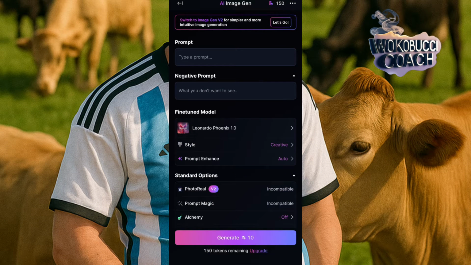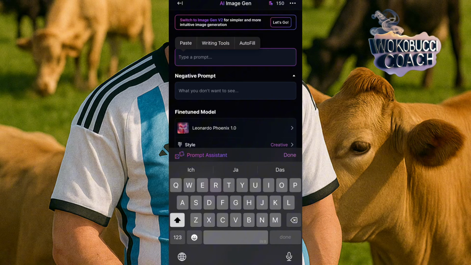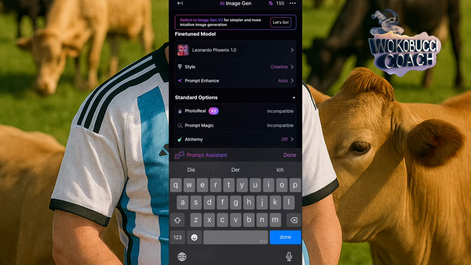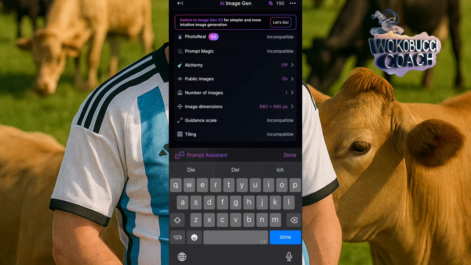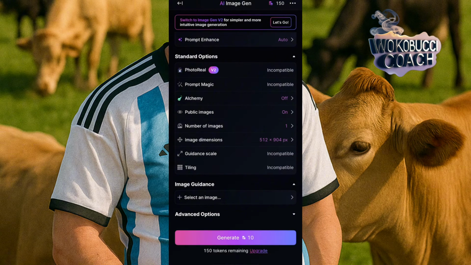Now here you'll see where it says type prompt. You click on type prompt and you paste the prompt you just copied from ChatGPT. So that's the prompt I pasted there. I'll scroll down. I'll look for style. I leave it on creative. Then I'll come down here to image. I'll look for the YouTube, the TikTok or Instagram image, okay? You can use the YouTube one, which is 16:9, but I like to use the YouTube Shorts one, which is 9:16, because the images go viral this way. When I'm done putting this in, I'll click on generate, then I wait.